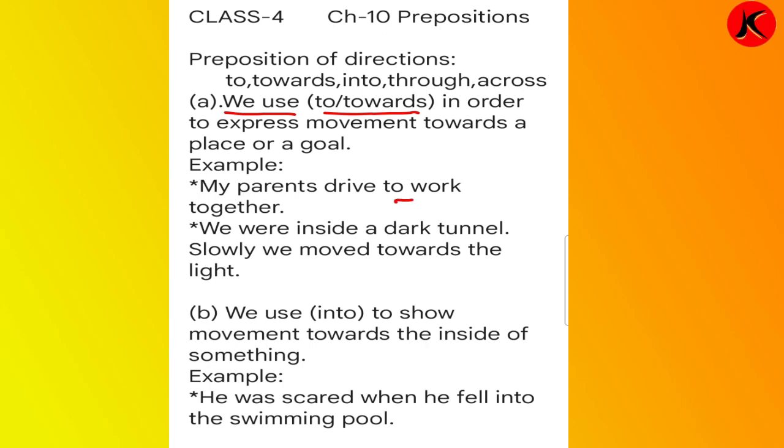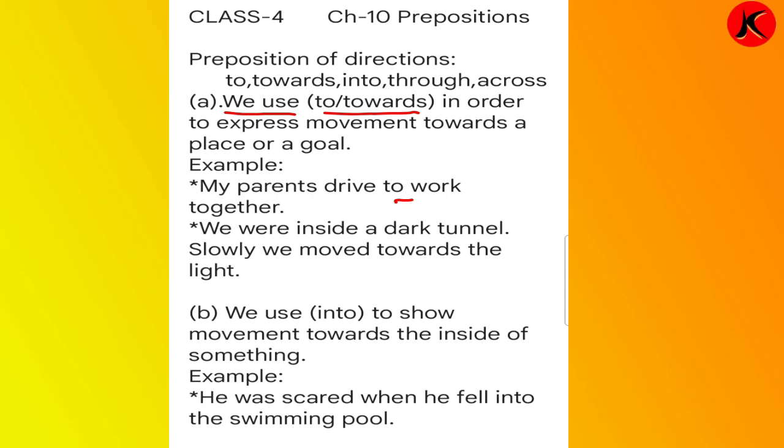Now, when do we use to or towards in a direction? When you decide on a specific thing to do or what you want to do. Over here you can see the example: my parents drive to work together. Here it is talking about my parents, they go together to work.